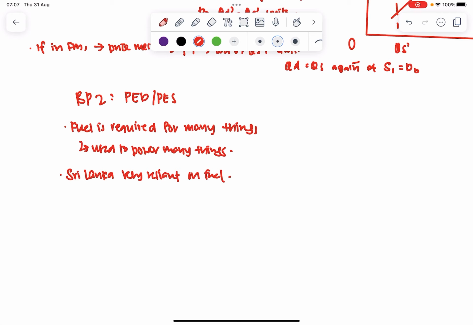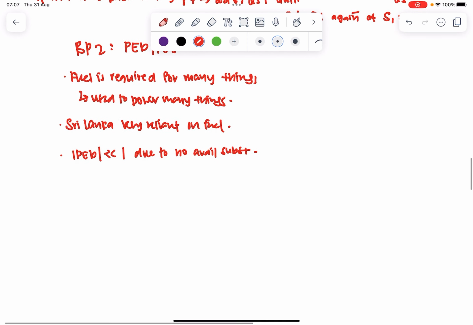So because of this, you realize that the demand is very, very price inelastic, right? So it's very, very price inelastic due to fuel having basically no available substitutes in Sri Lanka at this point in time, right?